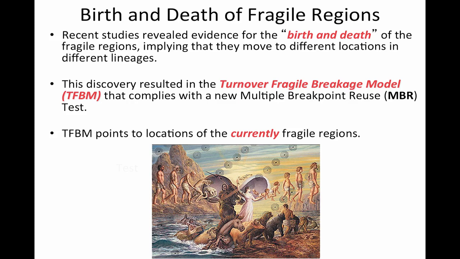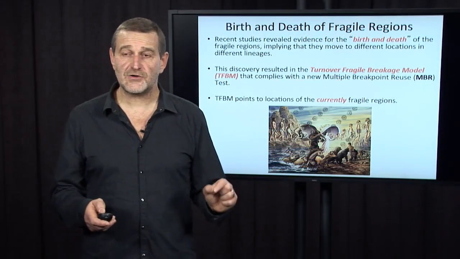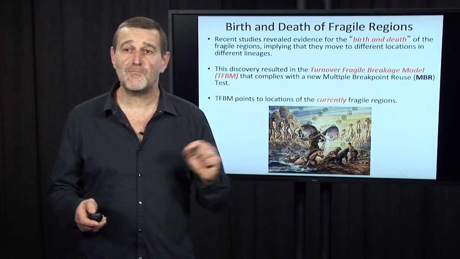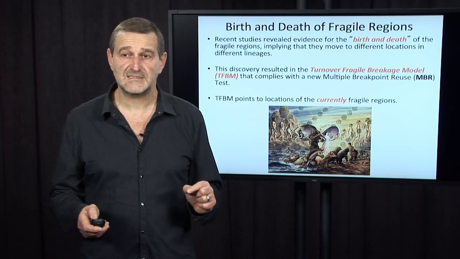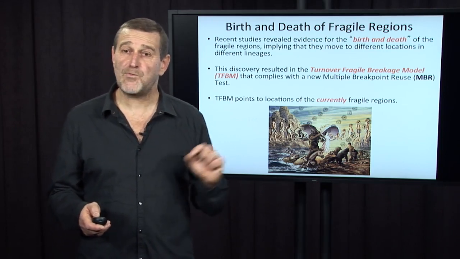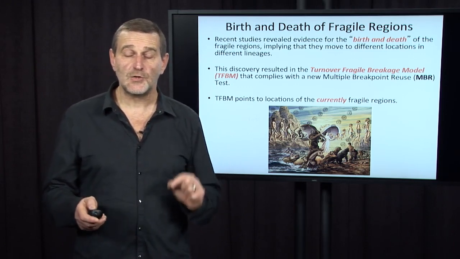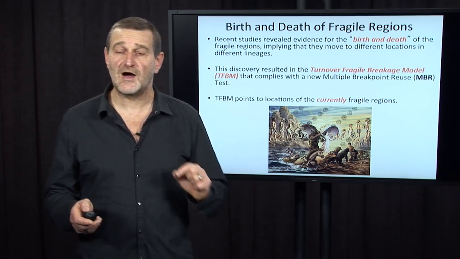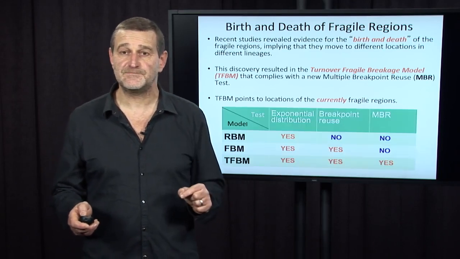And this discovery resulted in the turnover fragile breakage model, which allows for changes in the location of fragile regions, and this new model actually complies with the new multiple breakpoint reuse test. Moreover, it actually points to the location of the currently fragile regions, the question that we were not able to answer when we were proving the last theorem from the last section.